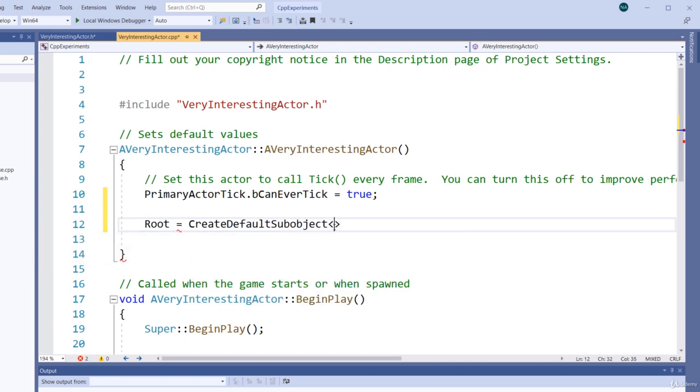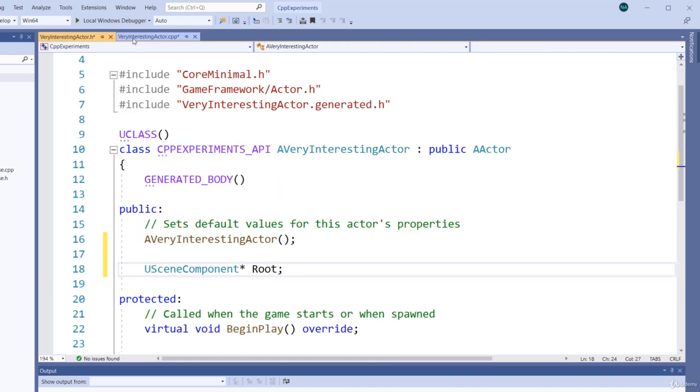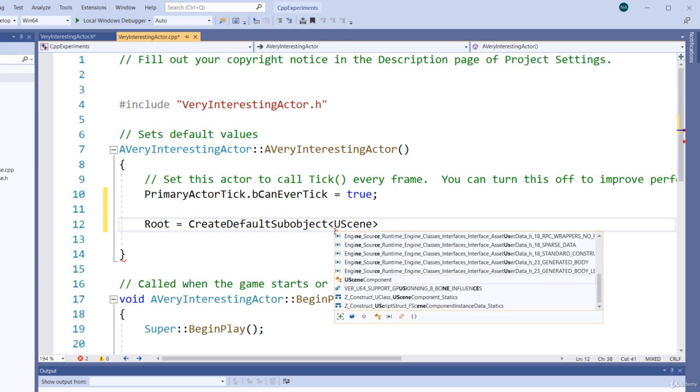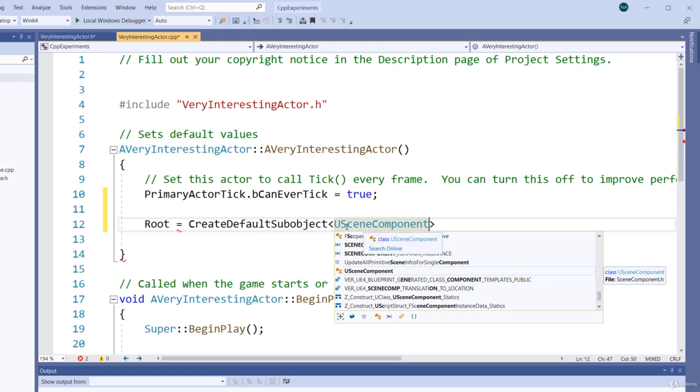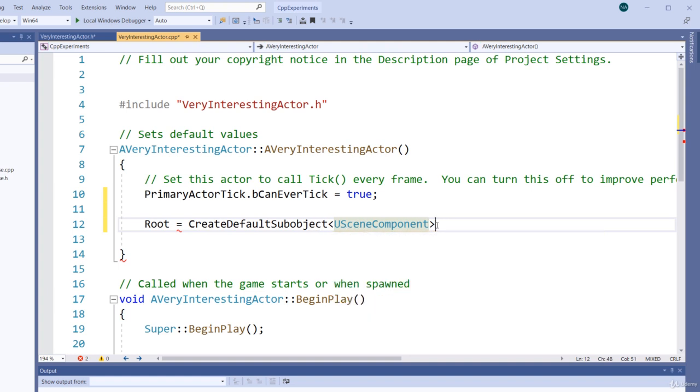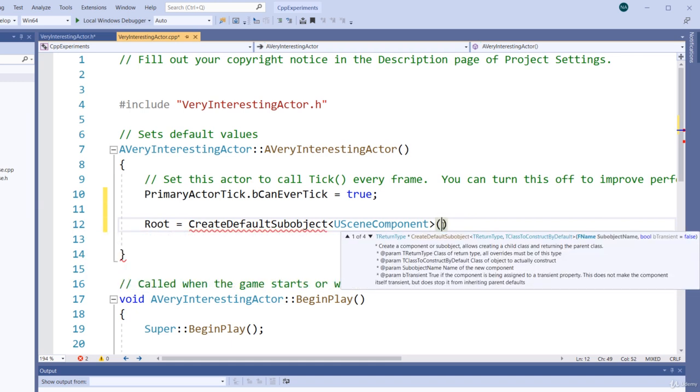What we do here is we pass in what it is that we want to create. And this is, again, USceneComponent. What is the type of the object that you want to create basically? Well, it's a USceneComponent. Okay, again, this is a template function. Here what we can do is we can specify the name using the text macro.